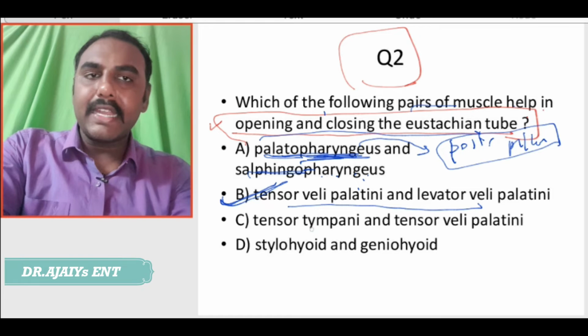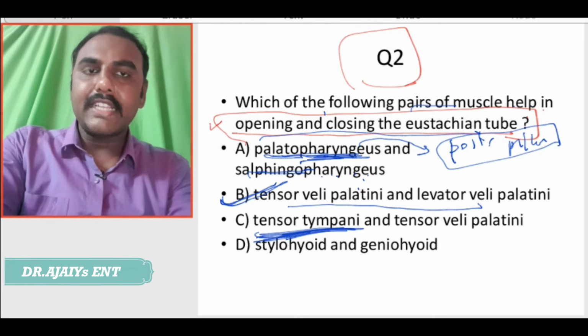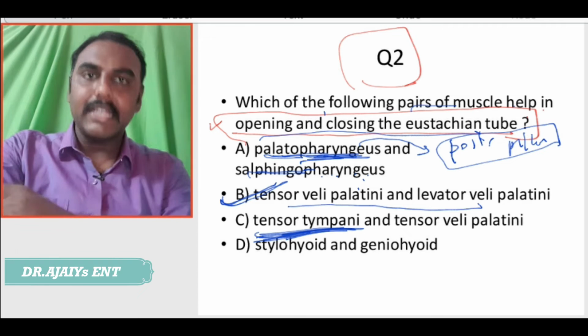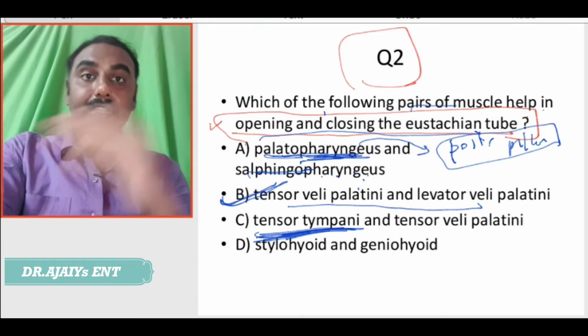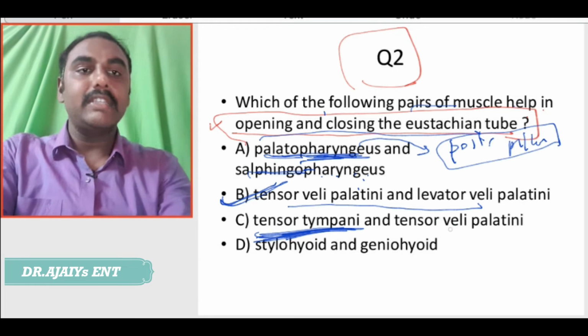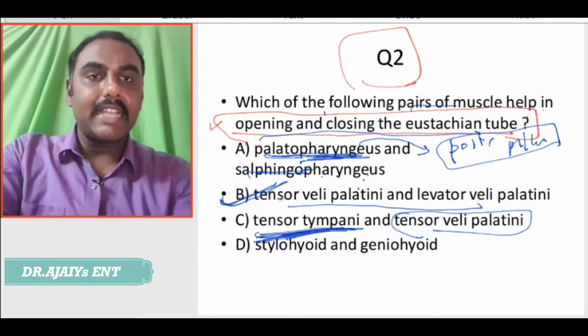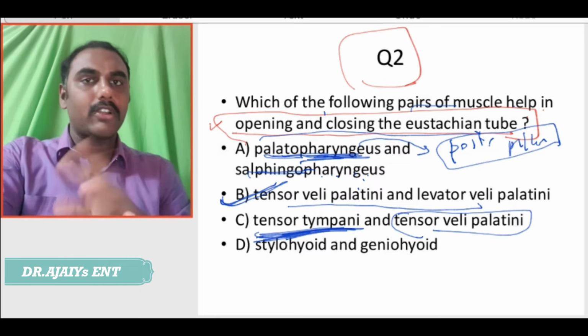The tensor tympani is a muscle of the middle ear. It is a tensor again, but the main function is by the tensor veli palatini and not by the tensor tympani. The styloid and genioid muscles are not associated here.